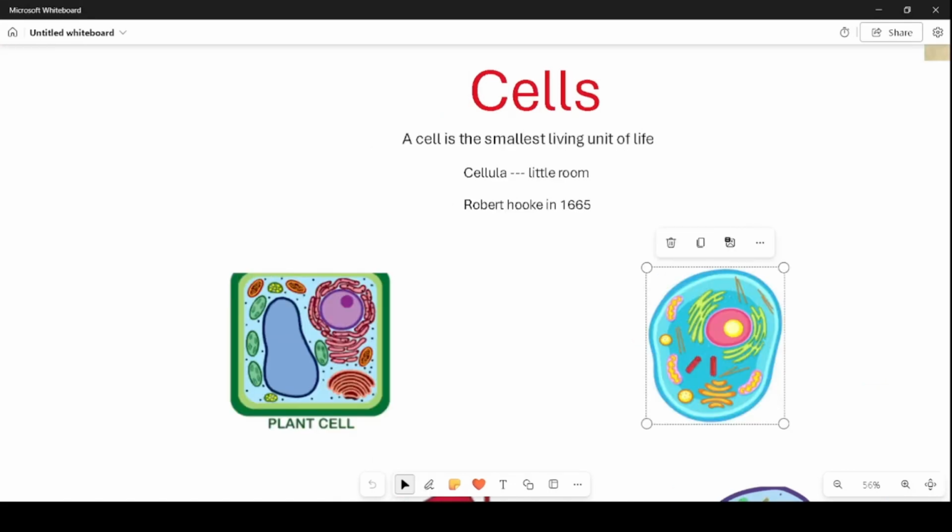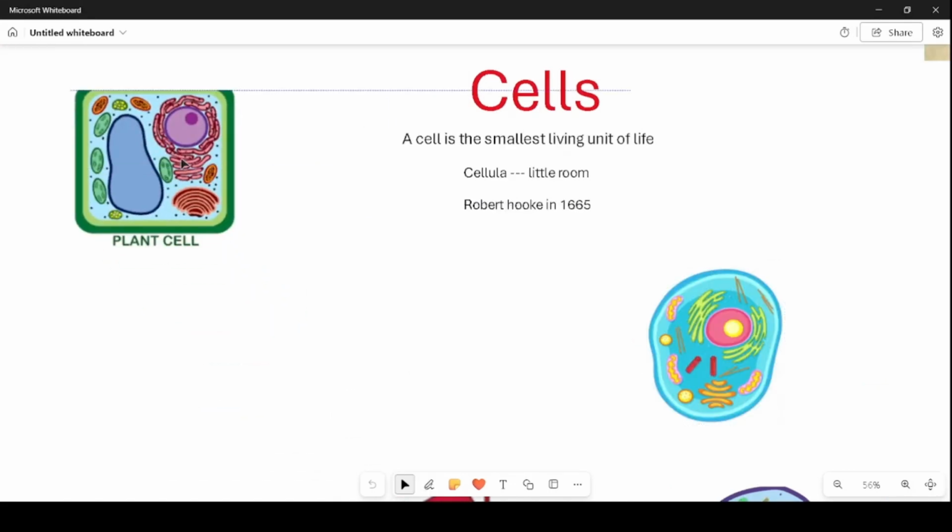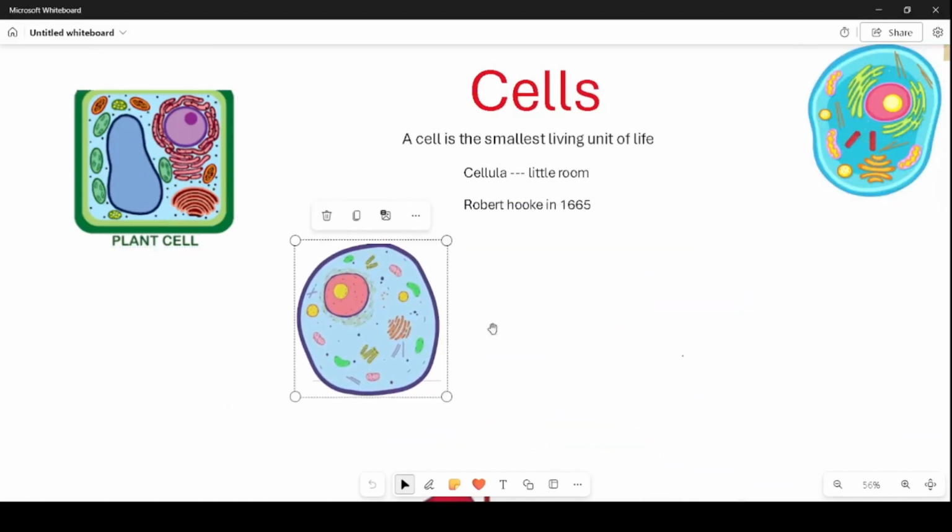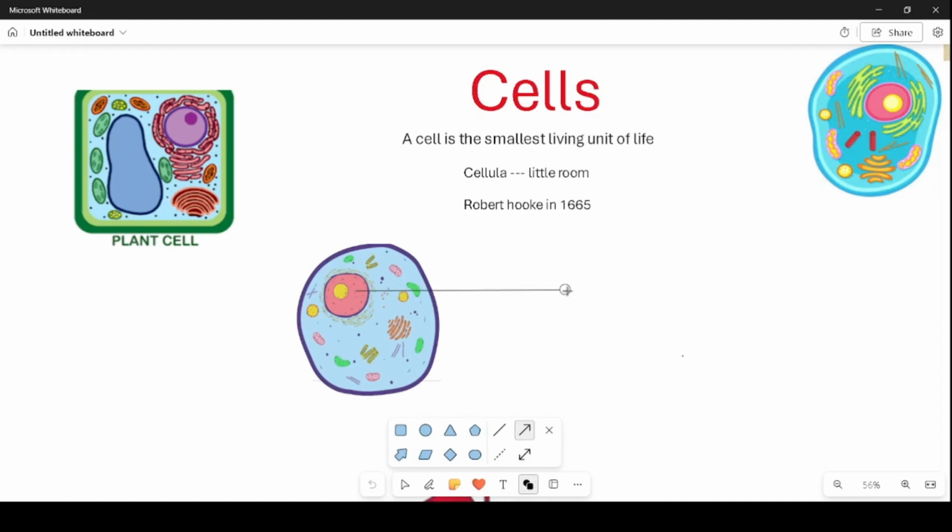Now that we know the differences between the plant cell and the animal cell, we will now go for the organelles of a cell. This is the nucleus of the cell. The nucleus is the brain of the cell. It tells what to do, and it is the main reason for the cell division, which we will talk about in the later part of the video.